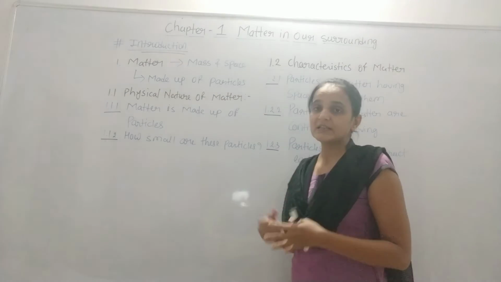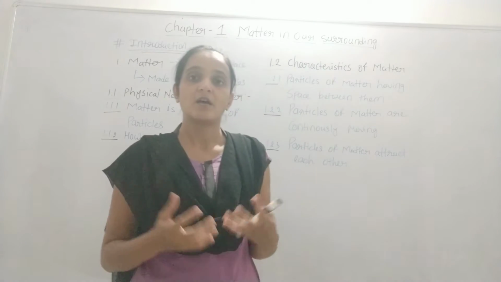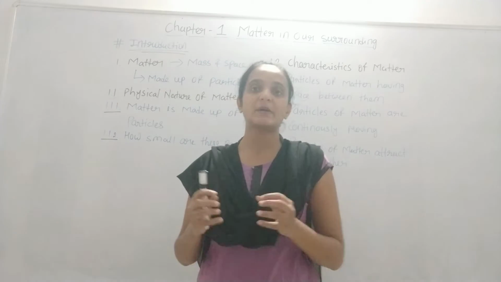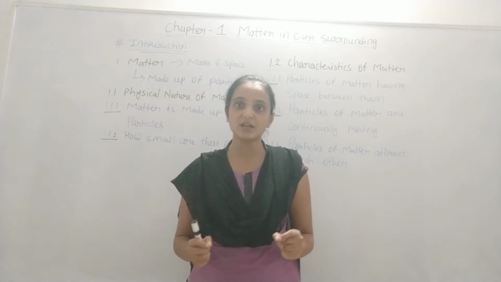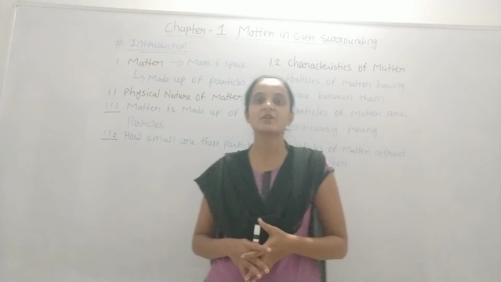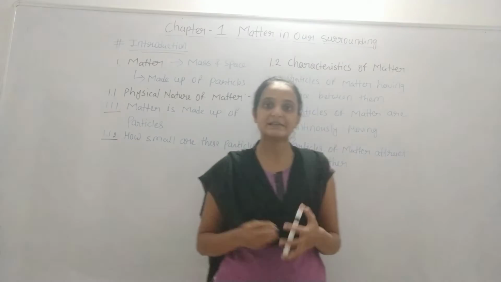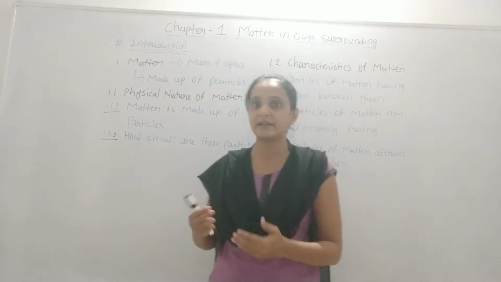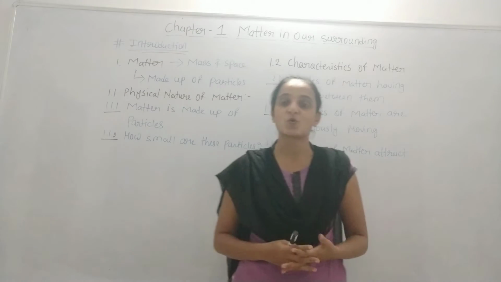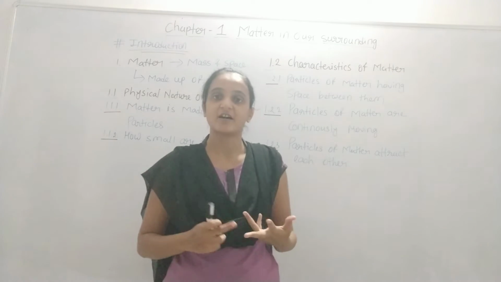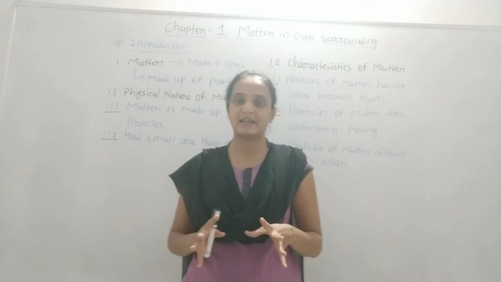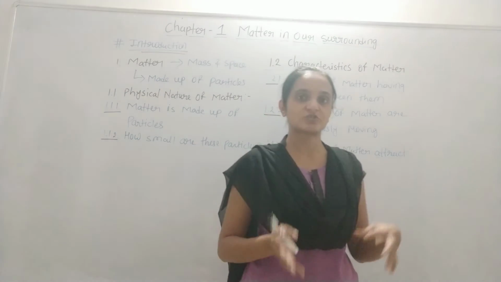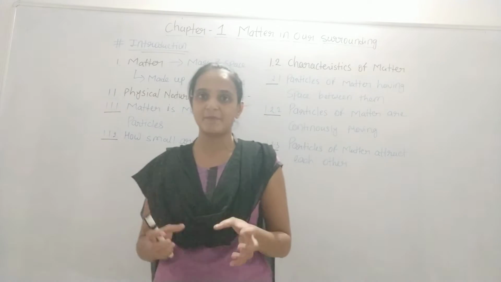Okay. Now the question arising in our mind is, matter is made up of what? Basically matter is made up of tiny particles. In ancient times, the ancient philosophers believed that matter is made up of 5 basic elements, which in Gujarati we generally call Panch Tattva, right? That was water, air, fire, earth, sky. It is the ancient philosophers' belief that matter is made up of these 5 basic elements.